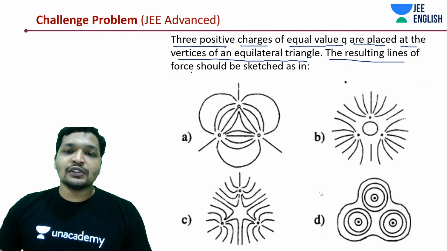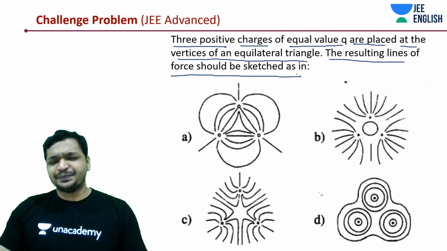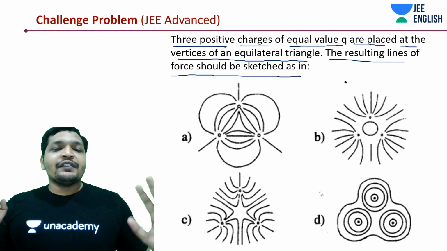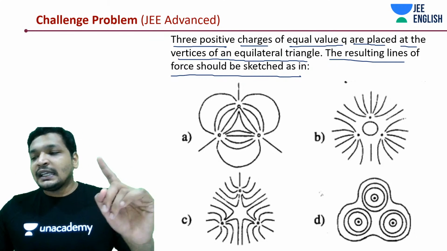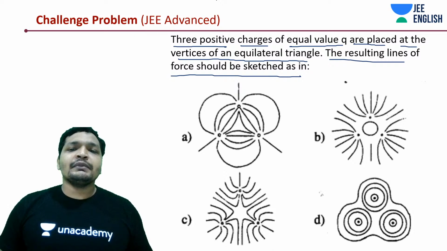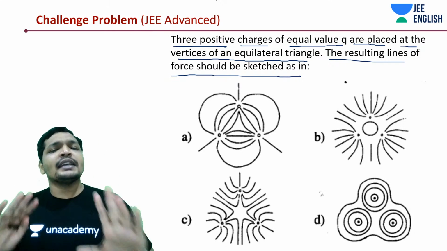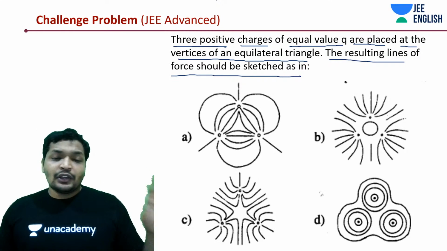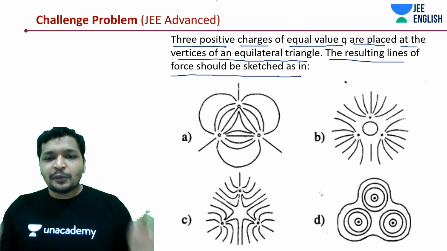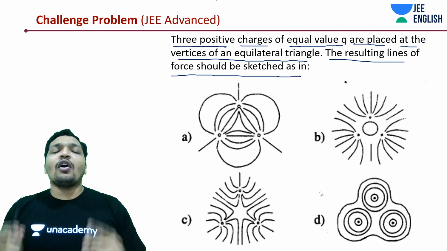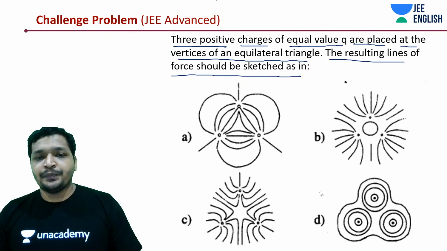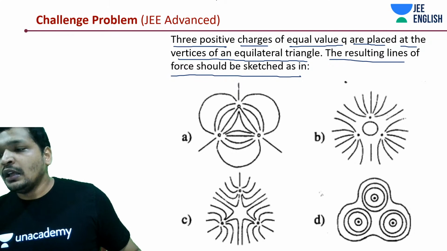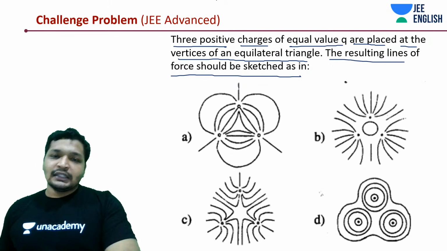The resulting lines of force should be sketched as shown in the options. It is a very simple JEE Advanced problem. Think very carefully: what is given? Three positive charges. Take your time. It's very simple, guys. A couple of options you can eliminate just by looking at them, because all of them are positive charges. It is fine to take your time, but this is literally a 30-second problem.